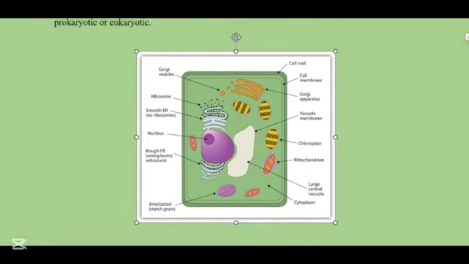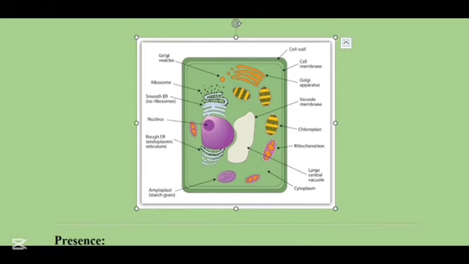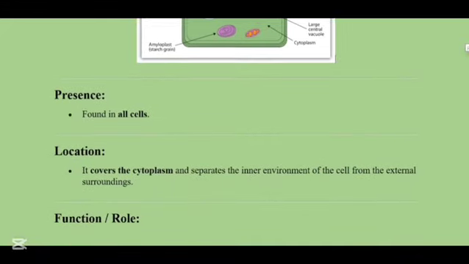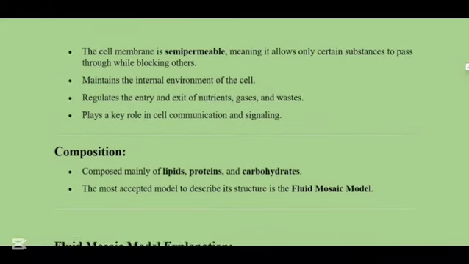As you can see in this image, we have a diagram of the plant cell. And here we have the cell membrane. The cell membrane is the thick outer layer covering. It is a living component of the plant cell. The cell membrane is found in all types of cells, and its location is that it covers the cytoplasm. The cytoplasm is a jelly-like substance, and the cell membrane separates the inner environment of the cell from the external surroundings.